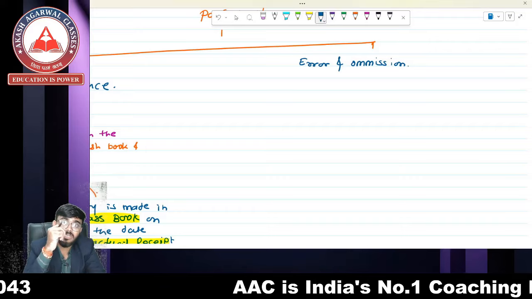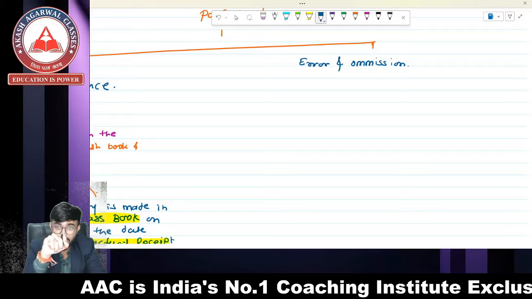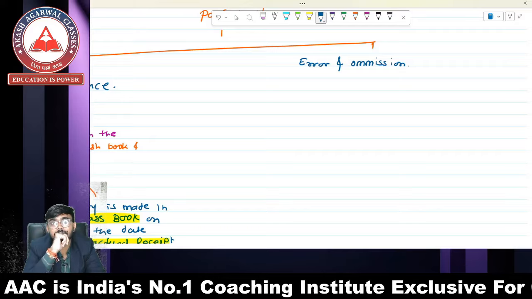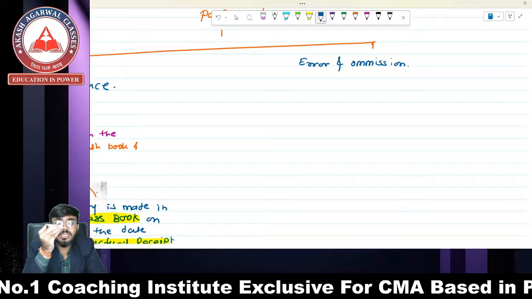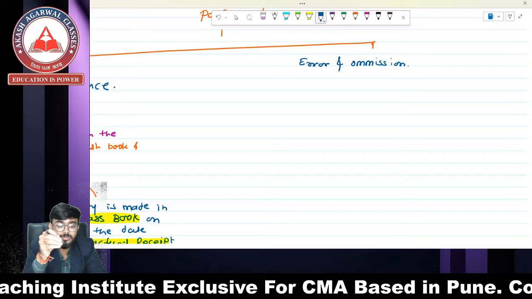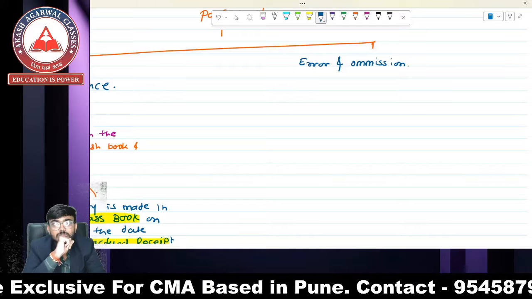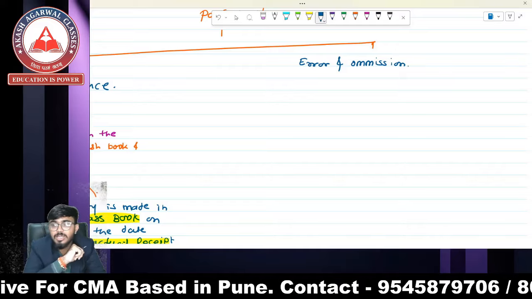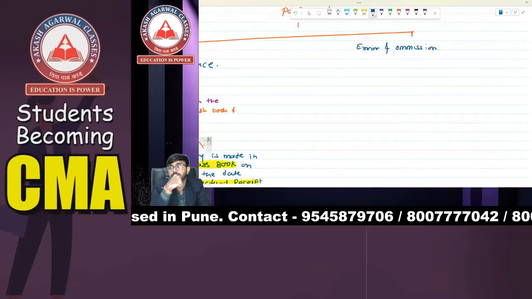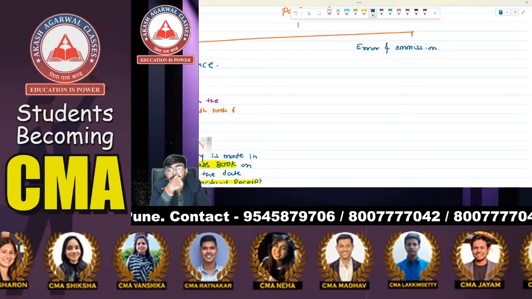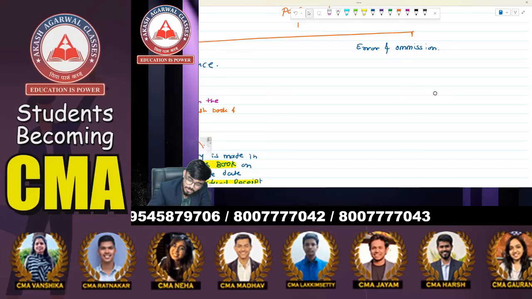So there might be error or omission in cash book, or in passbook also. Because of error and omission, there is going to be a difference in cash book and passbook, so we have to match them. So write it down.